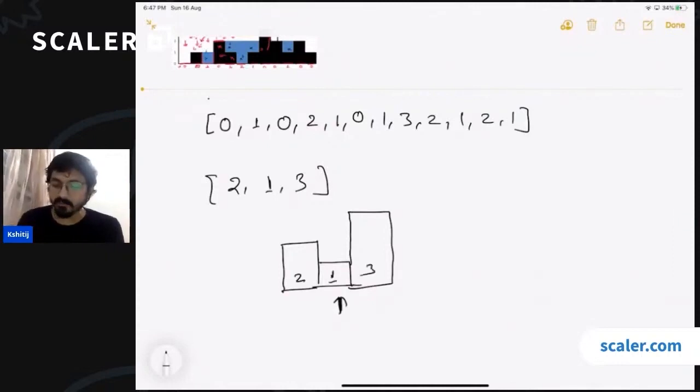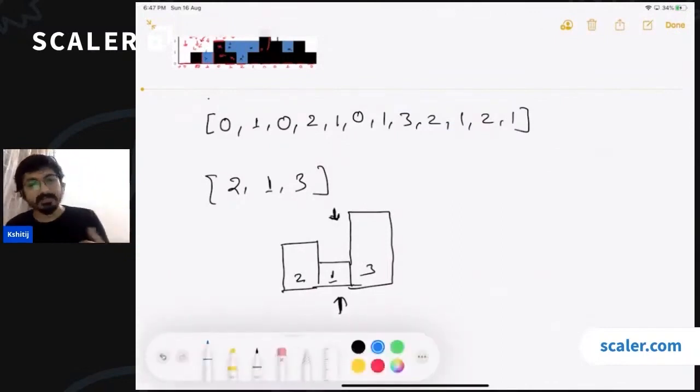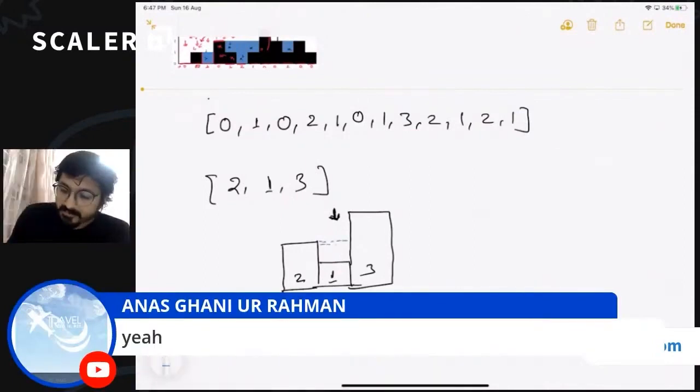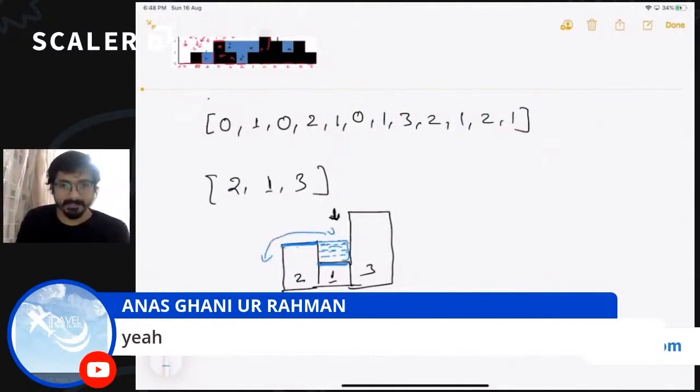Can you guys quickly respond? What is the amount of water which will be trapped above this bar? The size of the water column here. Is it going to be 1? Is it going to be 2? Is it going to be 3? It's going to be 1, right? Why 1? Because the height on the left side is of size 2, right? And we have this bar till height 1. So the only limited space that we have for the water is this column. Anything above it will flow from here, correct?